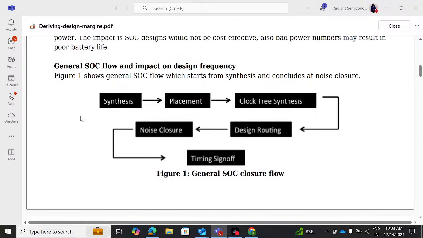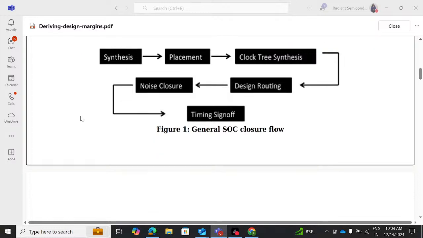Noise closure again includes glitch as well, right? I mean, apart from the noise related violations, the timing related noise violations we have, we also need to take care of the glitch violations. And finally, timing sign off. So timing sign off is something which we have to focus on, right? Which is nothing but your STA, right?